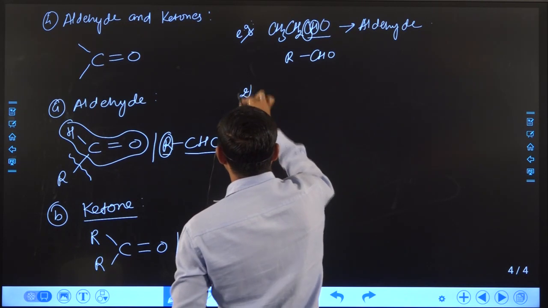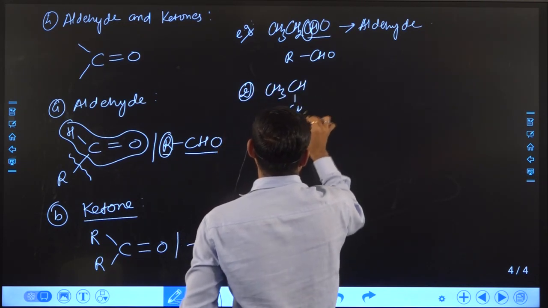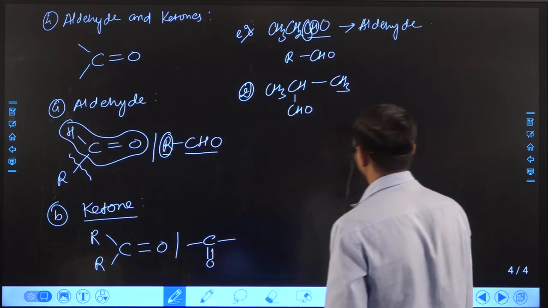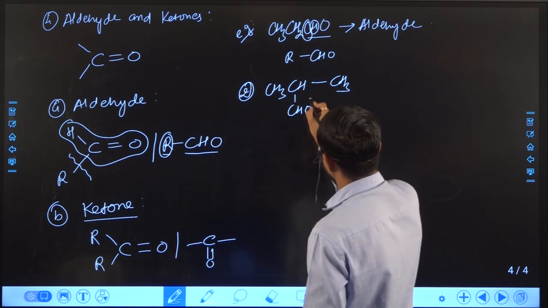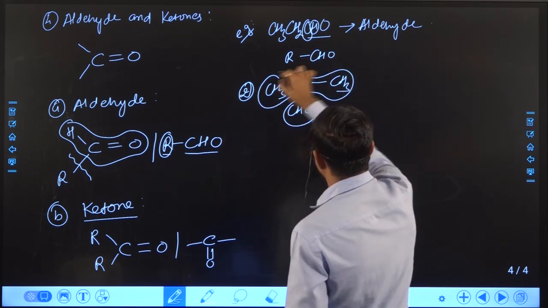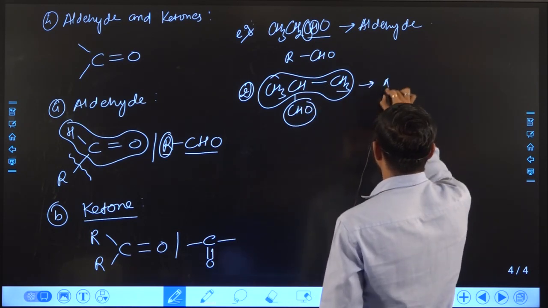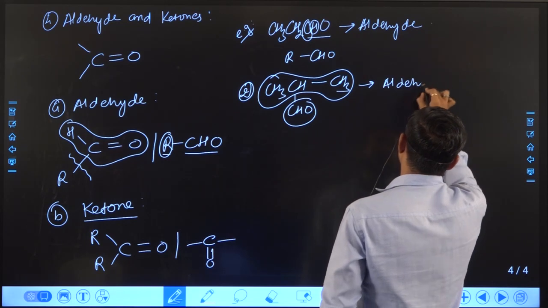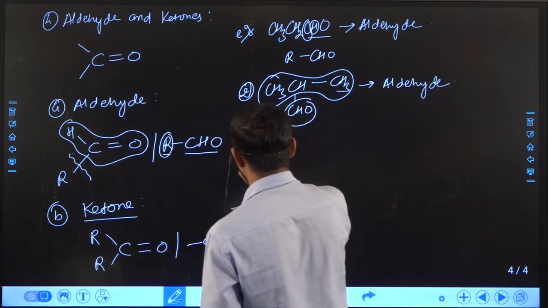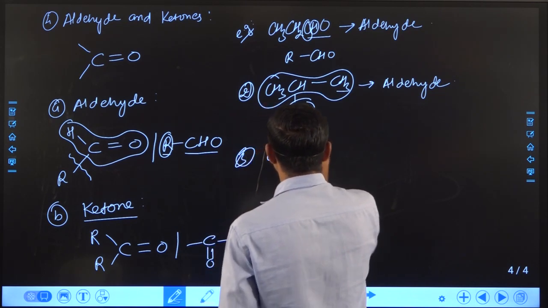Suppose we take another example. It may attach with any carbon as well. Suppose you can say here this CHO group is attached with this alkyl group, but in this compound the functional group is aldehyde, or this compound is known as an aldehyde-containing compound. Suppose we take one another example.